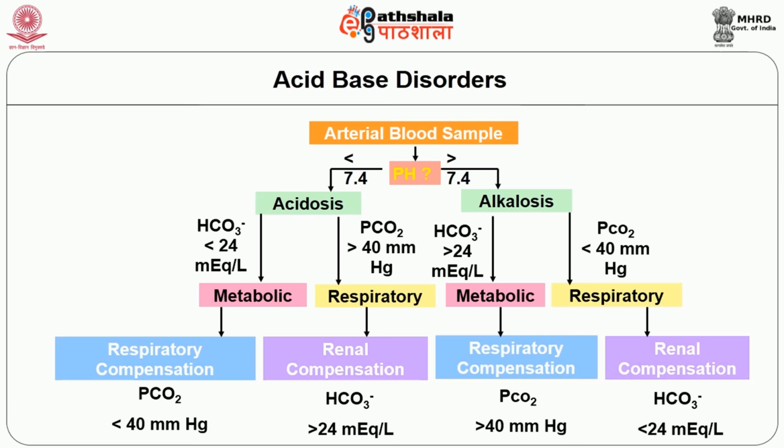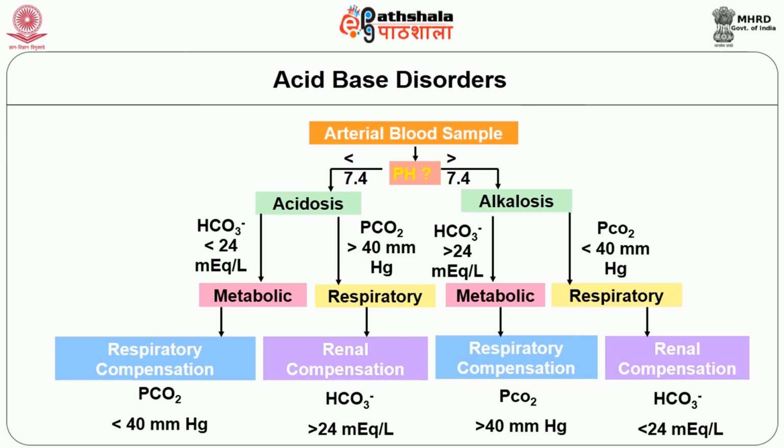In metabolic alkalosis, there is an increase in the plasma pH and a decrease in the hydrogen ion concentration. The increase in pH is due to an increase in bicarbonate concentration. This is partly compensated by a decrease in the respiratory rate, which increases the partial pressure of carbon dioxide. There is also an increase in the filtered load of bicarbonate, which fails to be reabsorbed and is excreted in the urine.